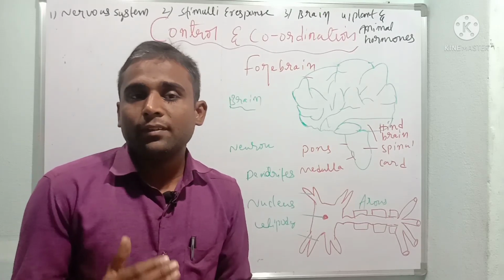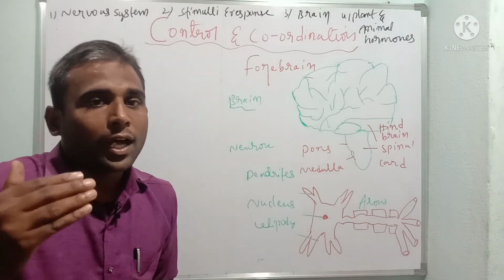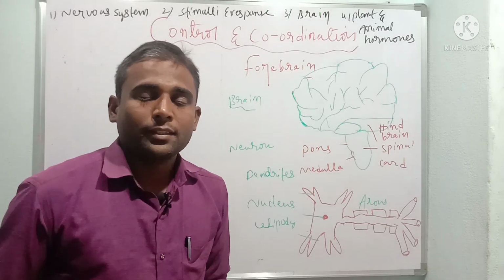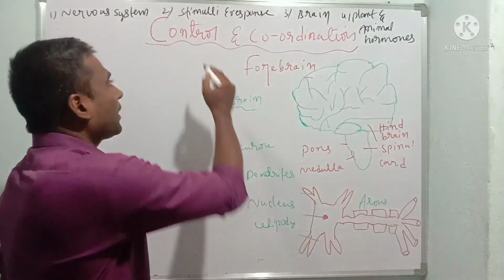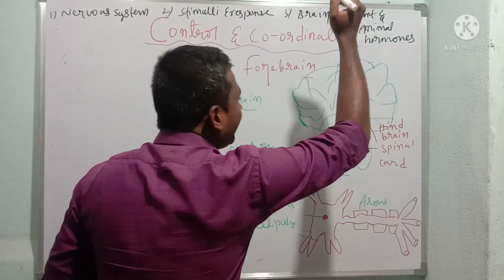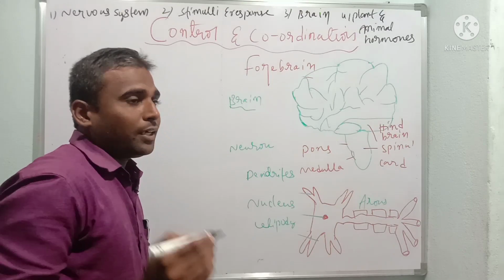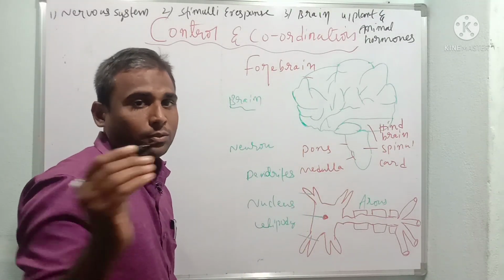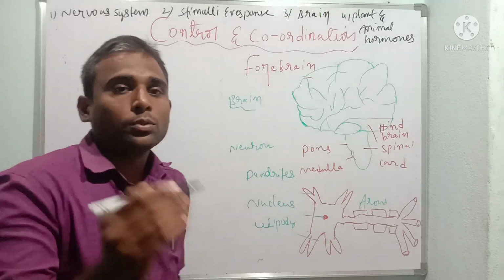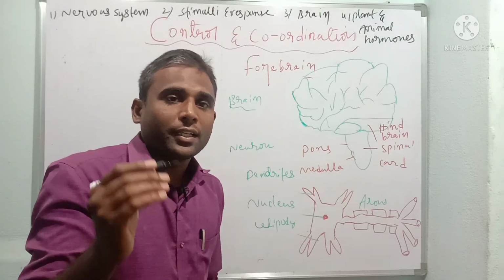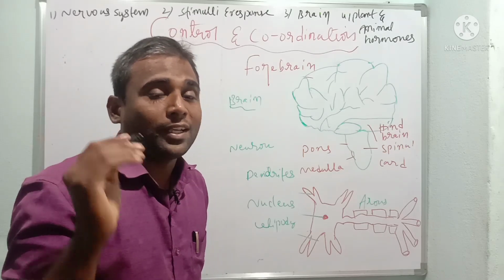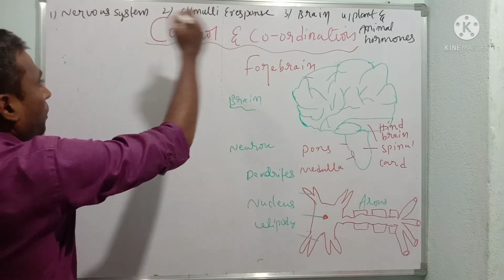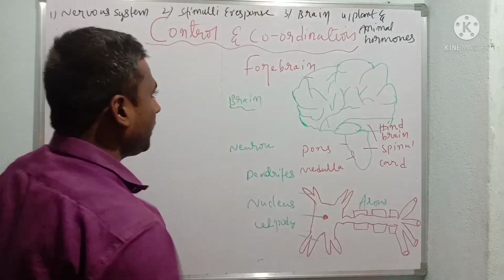Dear students, in the previous class we understood the life process, and in today's class we are going to understand control and coordination. From this we can expect a minimum of 2 to 3 marks, and also 2 to 3 MCQs in life process. Totally, the 2 chapters will cover 6 marks and 6 to 7 MCQs. So without wasting time, let's start with the introduction: control and coordination.